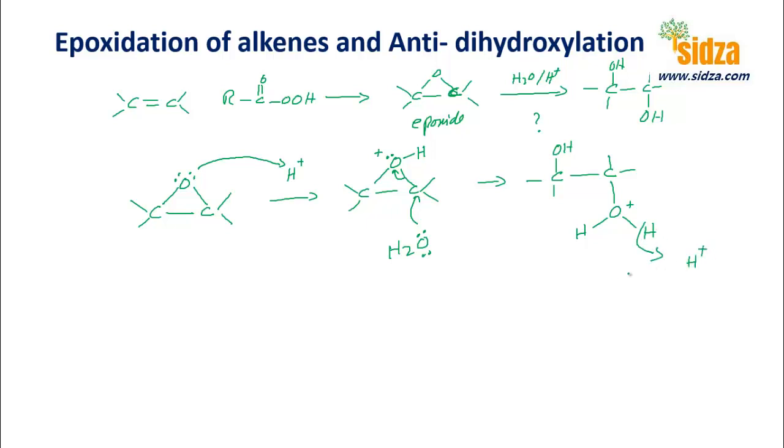So what you get is OH and OH. The addition is anti-addition. We can say it is the anti-dihydroxylation of the alkenes.